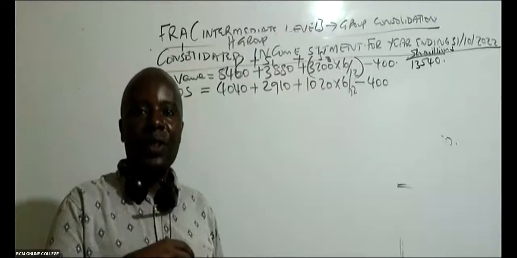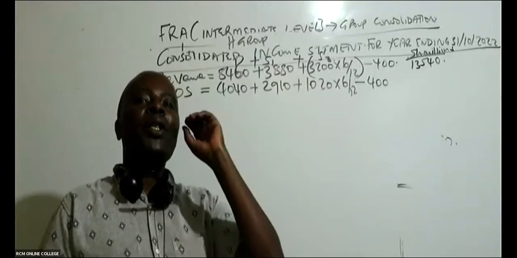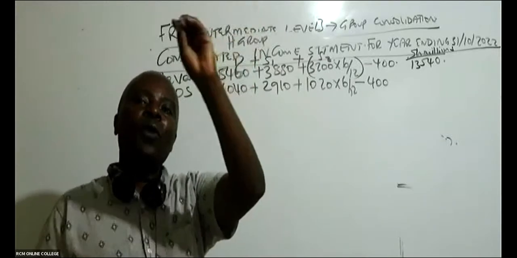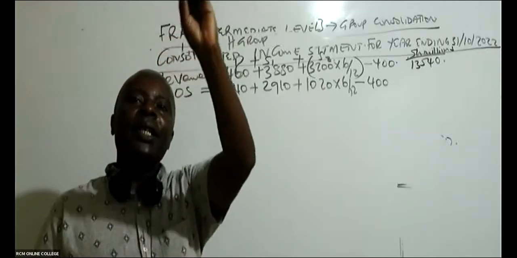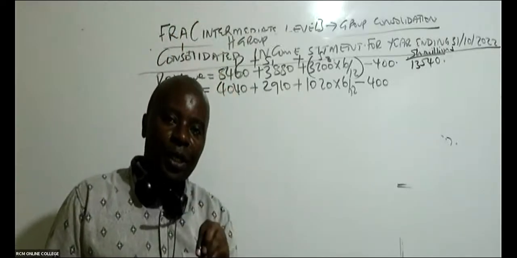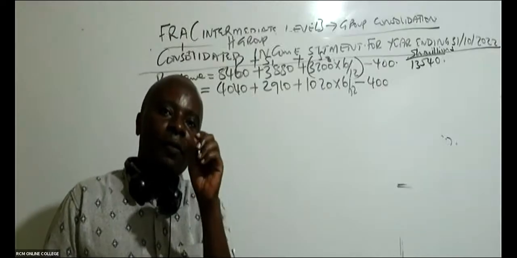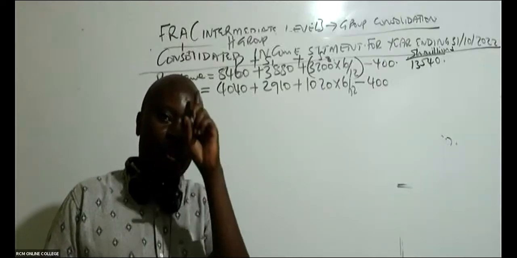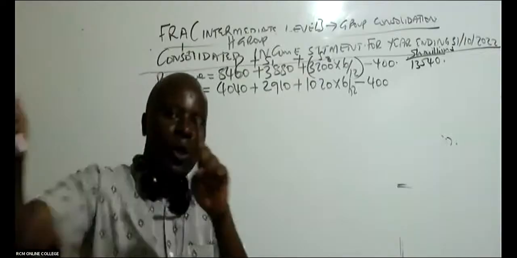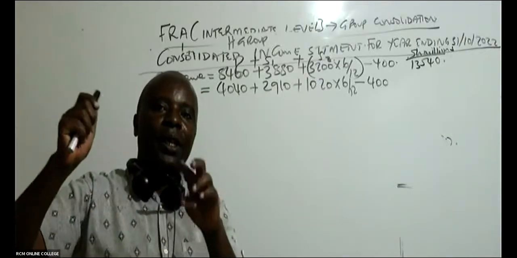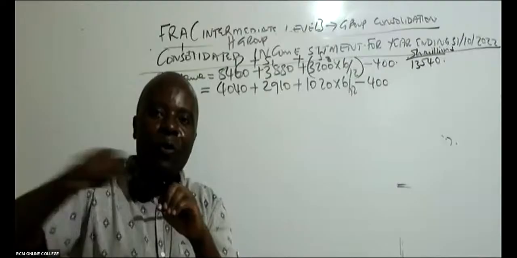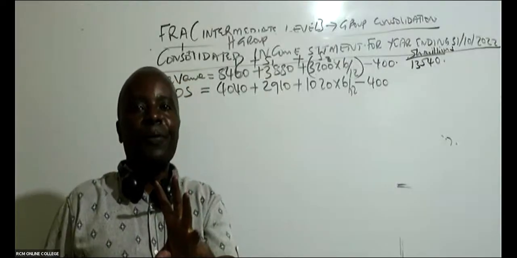So we have purchases. One of the companies is saying, I sold goods to H at 400. And then on the other side, H is saying, I purchased goods. So where do we find this 400? In two areas. In the sales, so go to the sales, subtract the 400, fake sales. Go to cost of sales, subtract the 400, fake purchases.